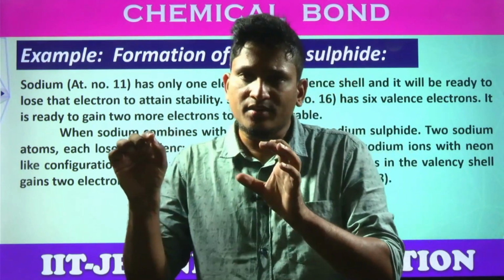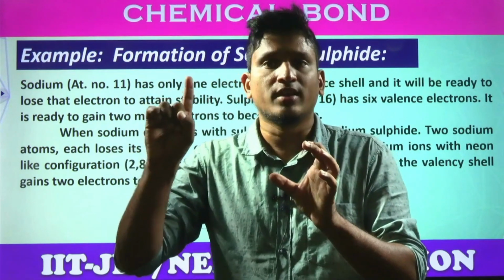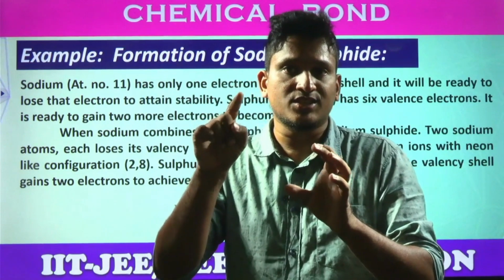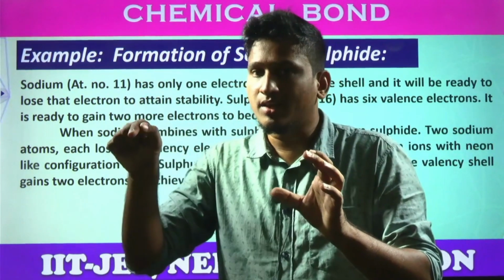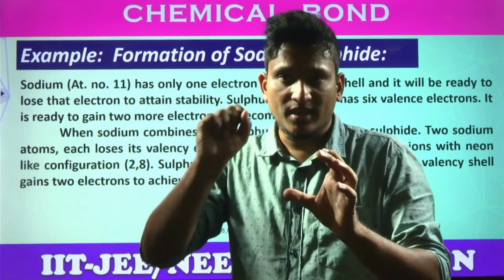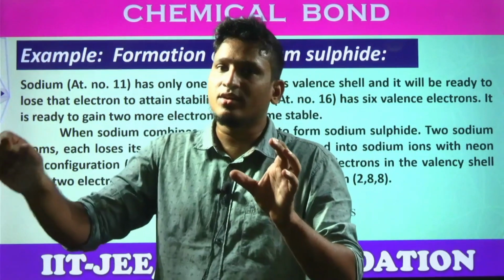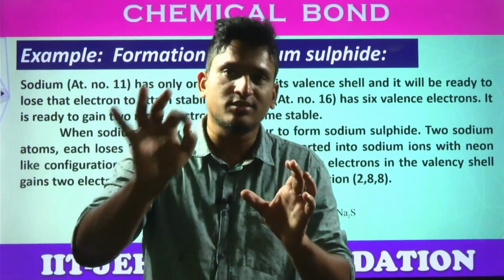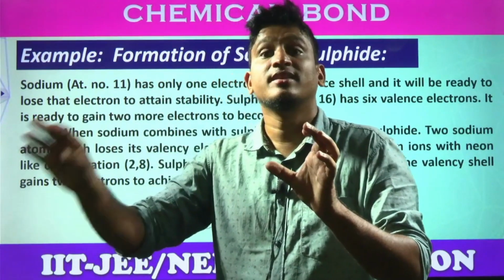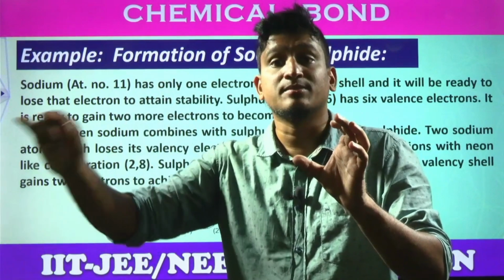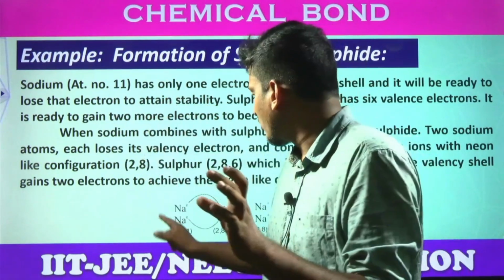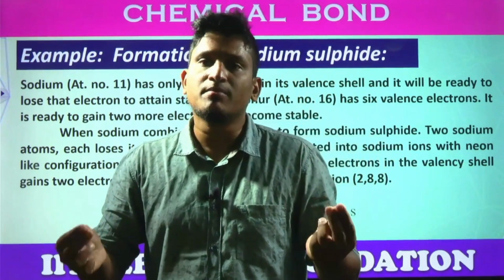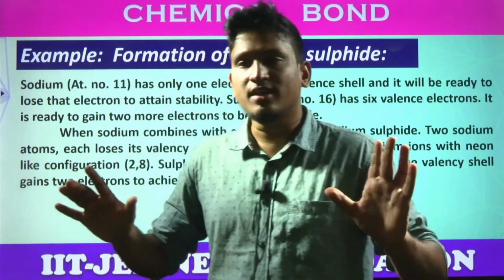Now, how many electrons are present in the valence shell? Only one electron. In order to get stability, how many electrons should be there in the valence shell? 8 electrons. How many more does it need? 7 more. But students, is it easier to lose one electron or gain 7 electrons? Which is better? Losing one electron. That's why sodium loses one electron. That's why some elements lose electrons, because of their configurations. So here sodium loses how many electrons? 1 electron. Now the sodium atom becomes a sodium ion, which is the Na+ ion. Right, students? Got the clarity?